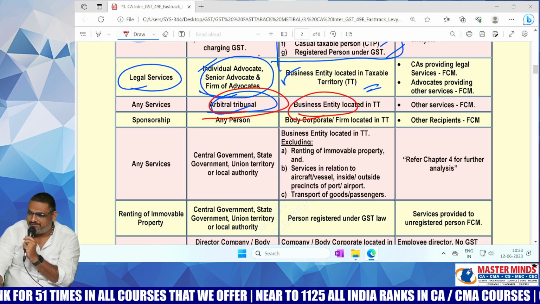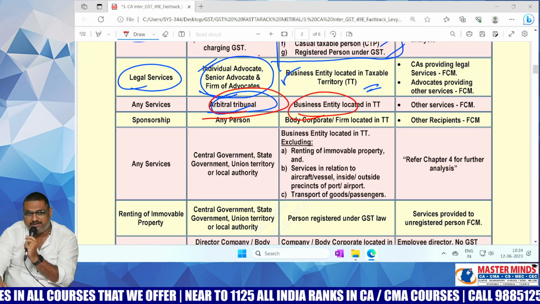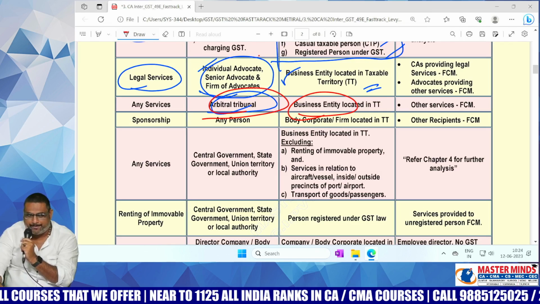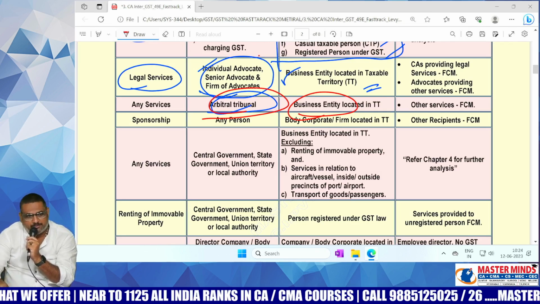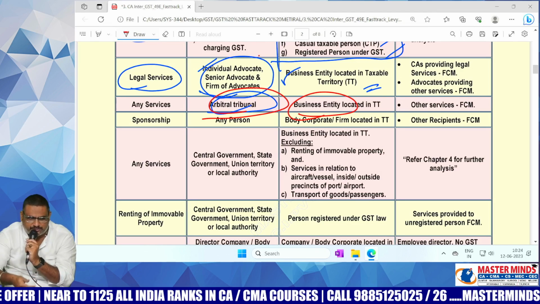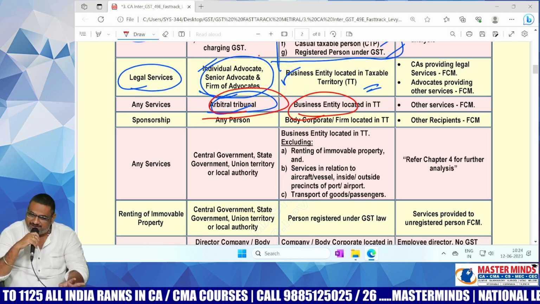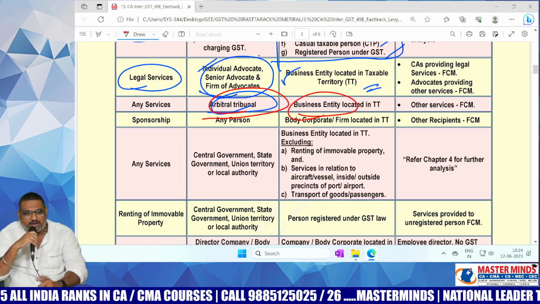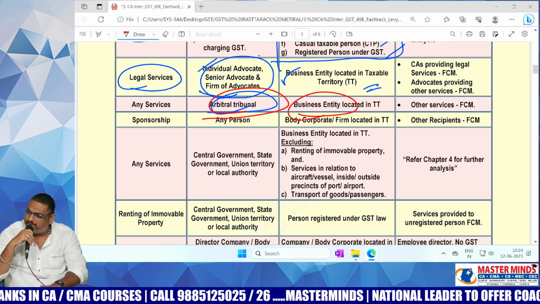Settlement of a civil case outside the court through a legal process, it is known as arbitration. Yes, ma'am, that is the right thing.